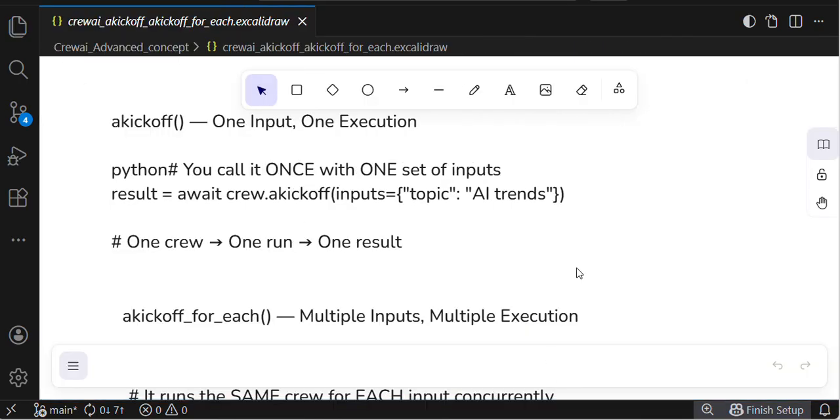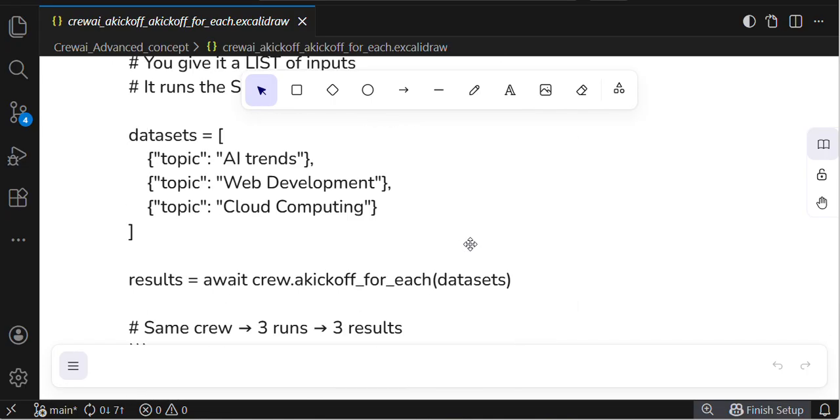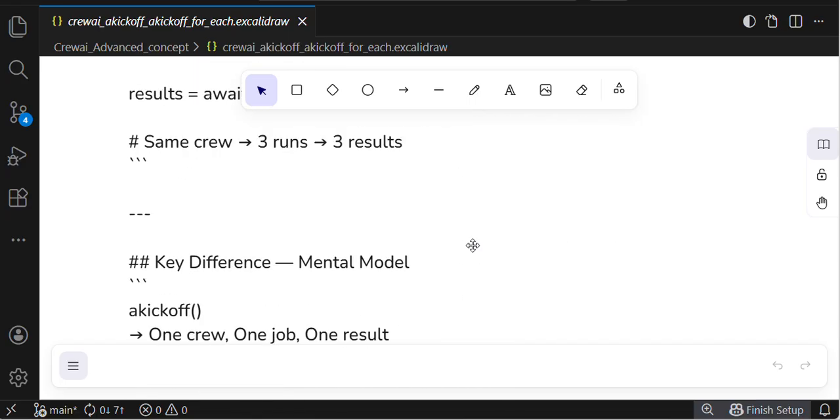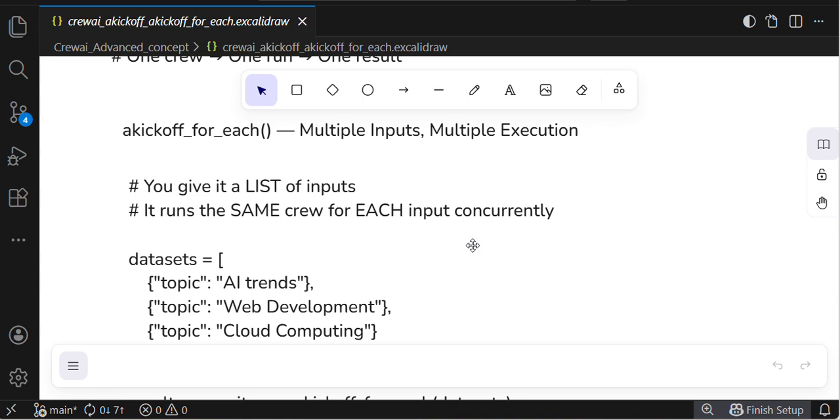Guys, I highly suggest you download the notes. Here I'm referring to the documentation page, and then I'm asking ChatGPT to create the notes. I refer to both, but first I give more priority to the documentation page. In future, if they update anything, it will only be available on the documentation page. So I highly suggest you go through the documentation.